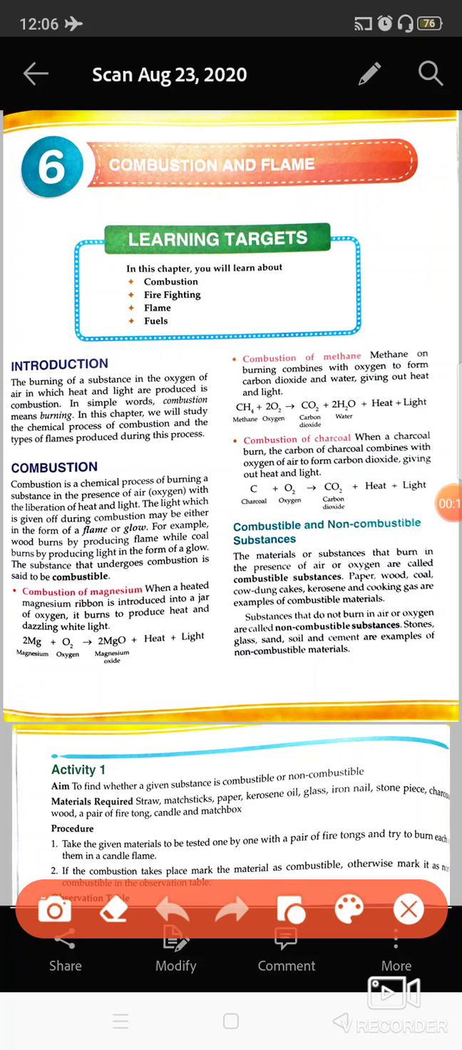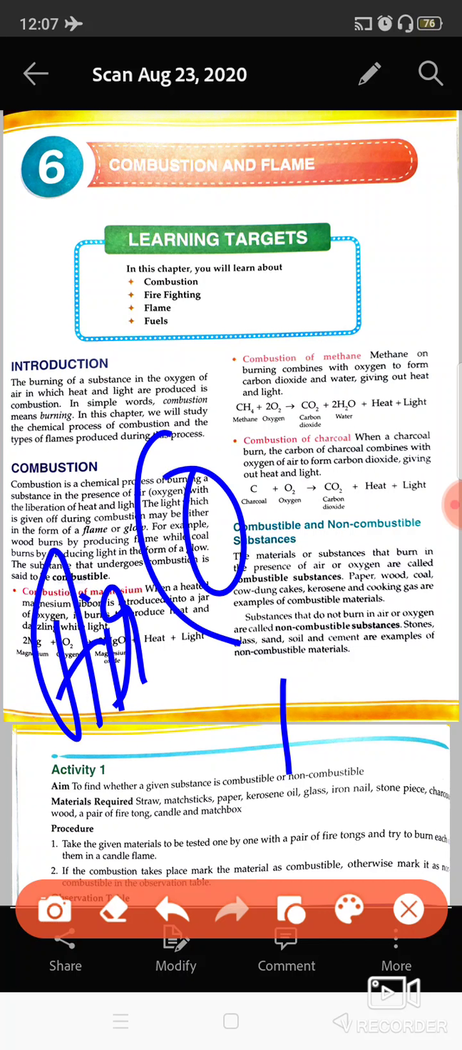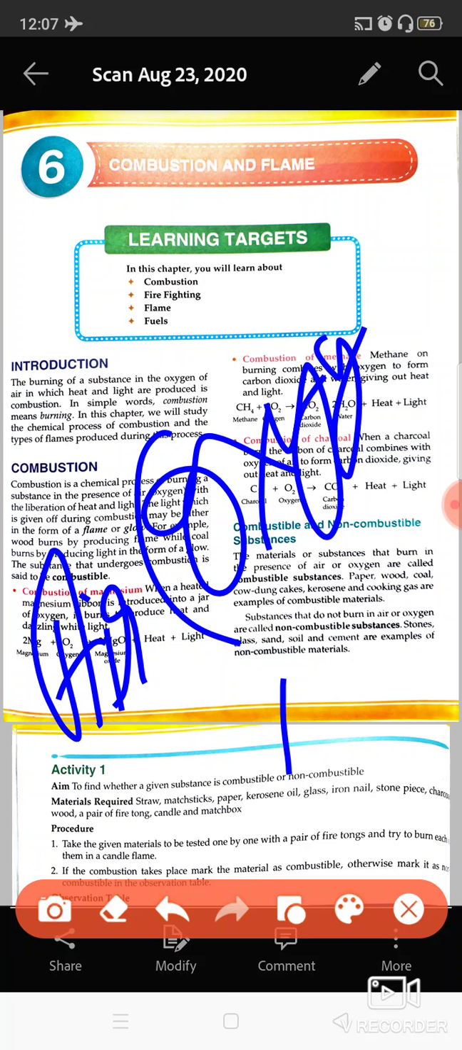Combustion is basically the process of burning substances which can be burnt. Burning substances in the presence of air is known as combustion. So this means burning anything. It can be wood, plastic, cloth, anything in the presence of air. You know that air or oxygen is required for the burning of substances.